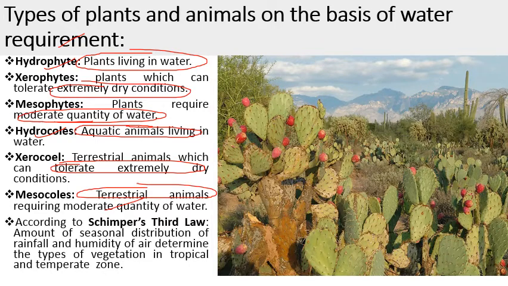Then next, the important law, that is Schimper's third law. This law states that the amount and seasonal distribution of rainfall and humidity of air determine the type of vegetation in tropical and temperate zones. So this law says that the seasonal variations, the distribution of rainfall and humidity, determine the vegetation in tropical regions and temperate regions.